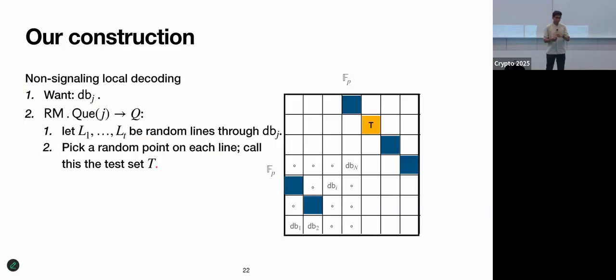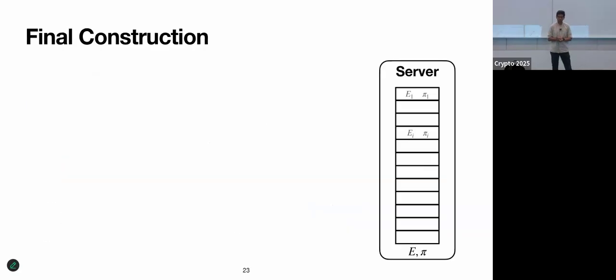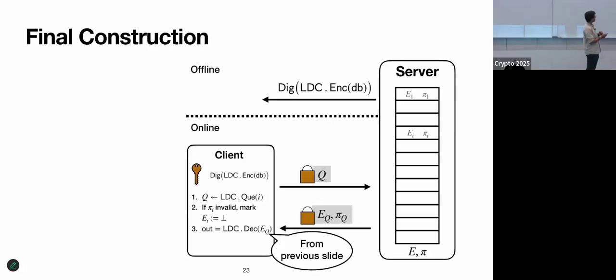Okay, so let's say this is the line that I want to query. That point T will be some random point on that line, and I'll do this for each of the lines that I want to query. And otherwise, it's the same as before. Okay, so plugging this into our construction, the reason why this works, we'll go a little bit quickly,